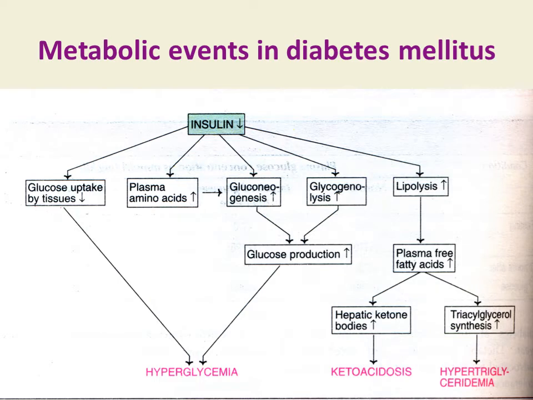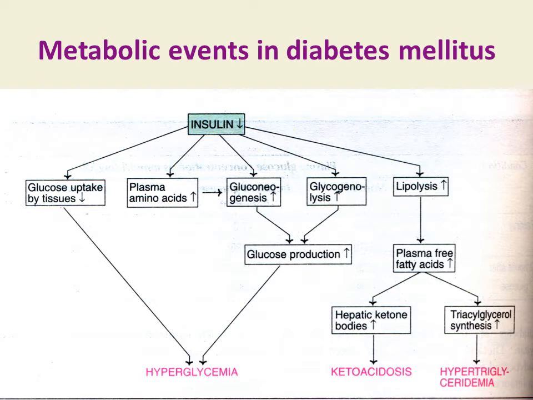A summary of metabolic events in diabetes mellitus is seen here. In diabetes mellitus, there is decreased insulin hormone or resistance to the action of insulin hormone. Because of that, there is decreased glucose uptake by extrahepatic tissues. In muscle, protein undergoes breakdown and leads to excessive formation of amino acids. These amino acids are utilized in the gluconeogenic pathway. There is increased gluconeogenesis along with increased glycogenolysis. Both are responsible for increased glucose production.